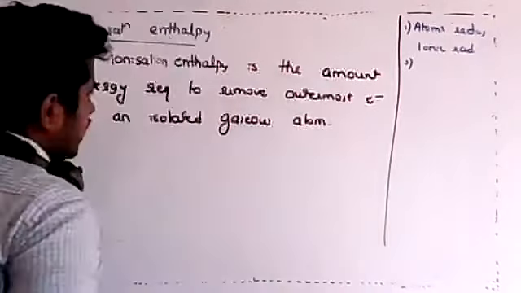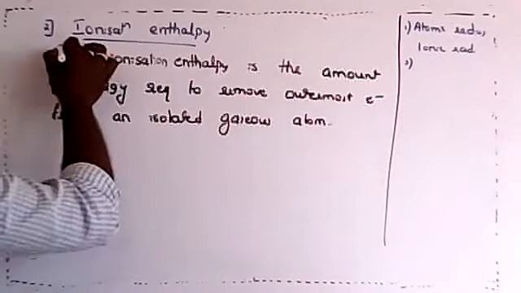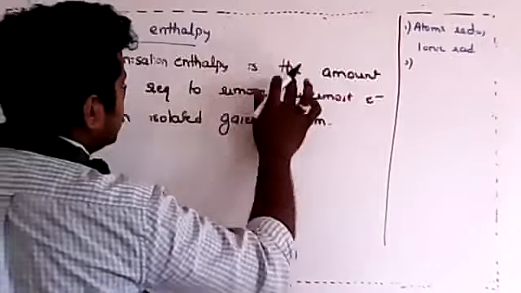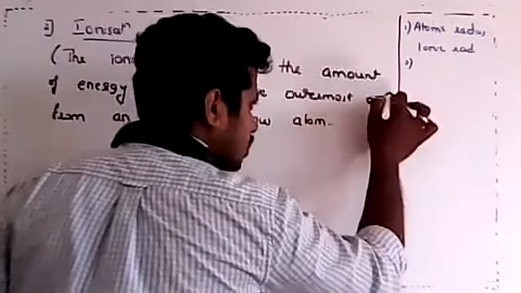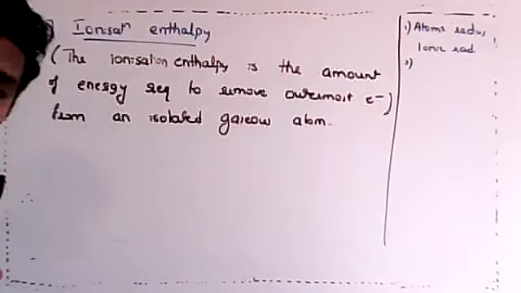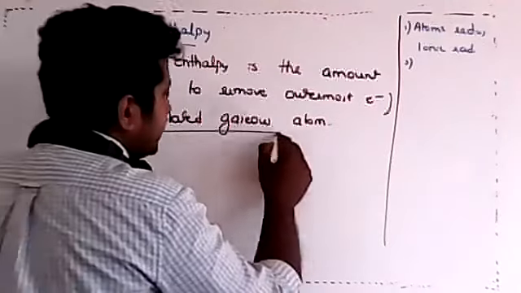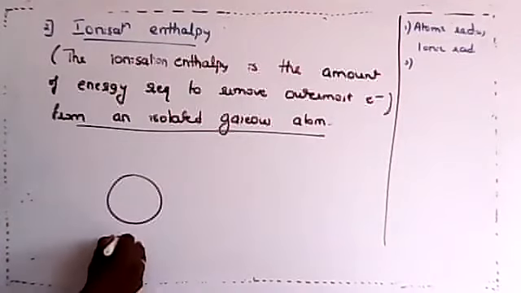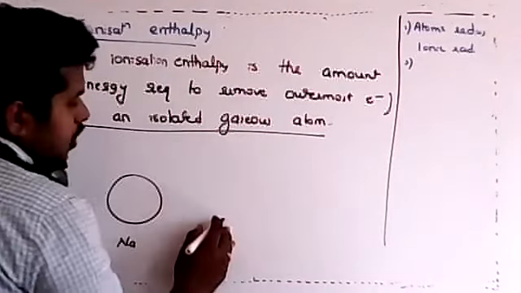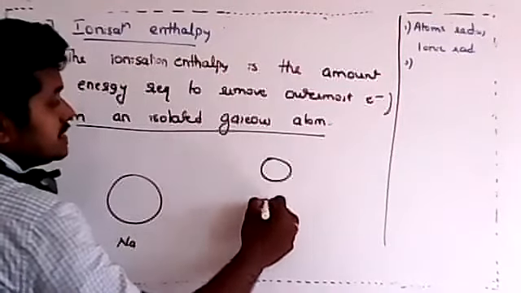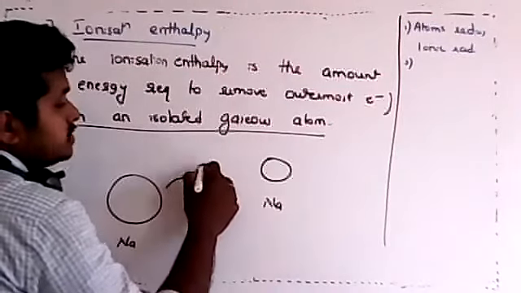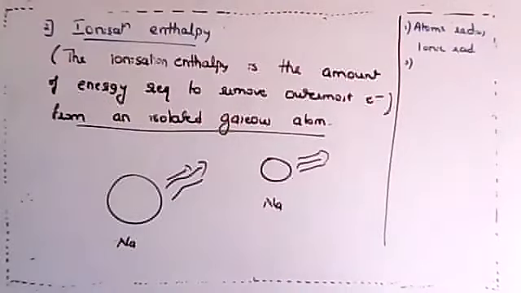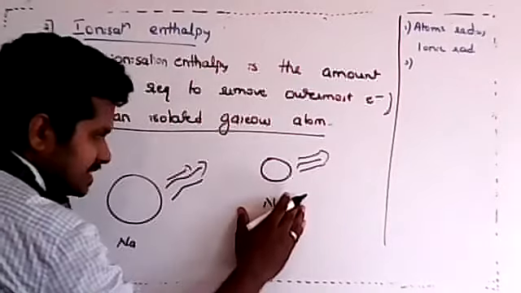See, dear students, while giving this definition, you usually understand up to this: ionization energy or enthalpy is the amount of energy required to remove an outermost electron. Sometimes you write only this much. But 'from an isolated gaseous atom' is very important, because the energy required to remove an electron from solid sodium and from gaseous sodium would be a little different. So whenever you define this, it is better to mention it is from the isolated gaseous atom.